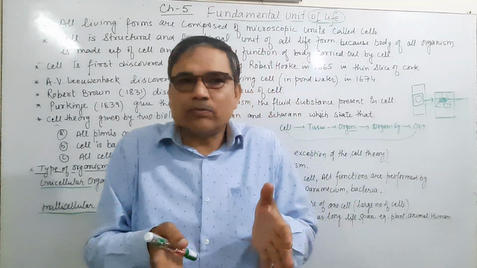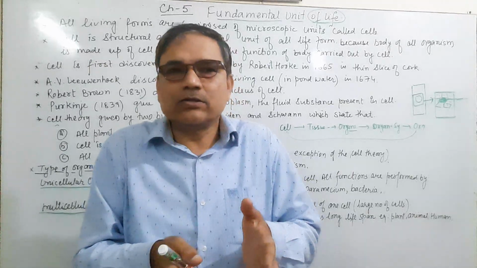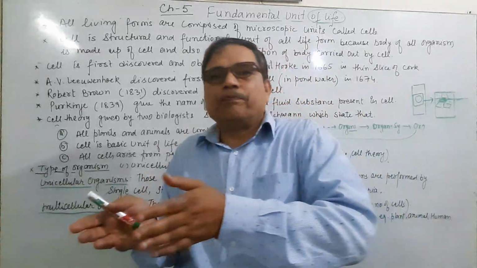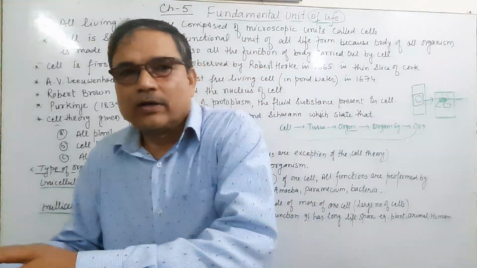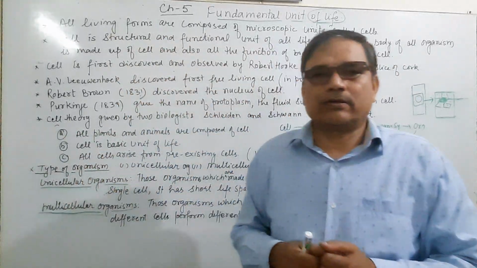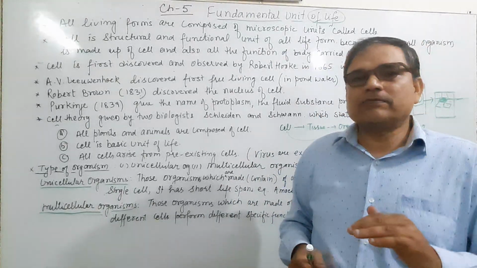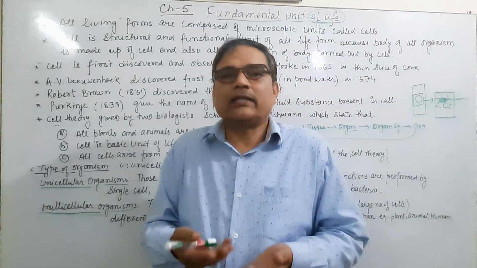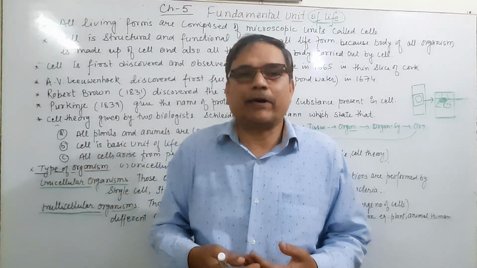Like a human being, we are born from a pre-existing organism, meaning from his or her parents. It means a cell arises from a pre-existing cell. If no cell exists, then no cell division will take place.